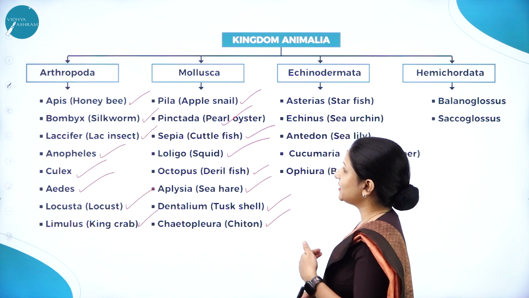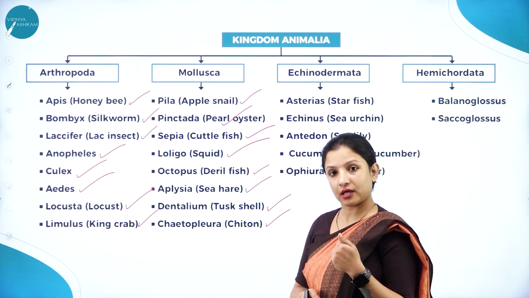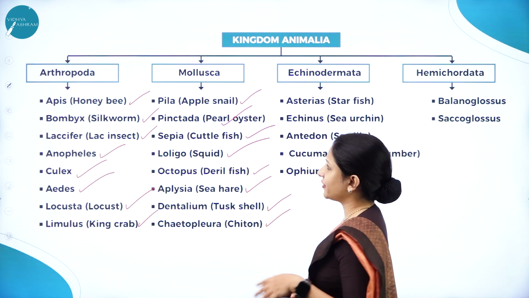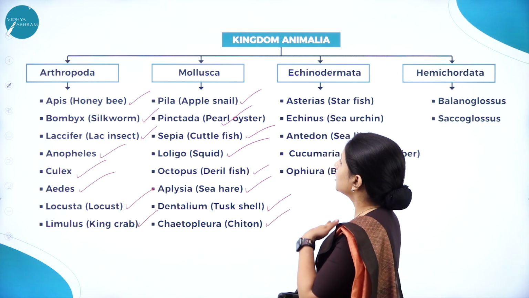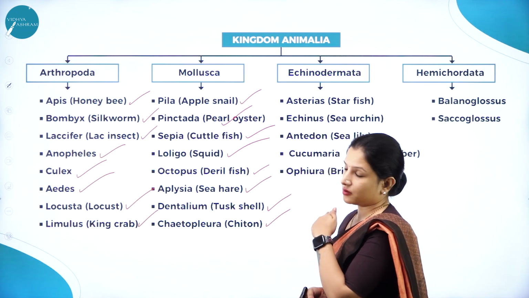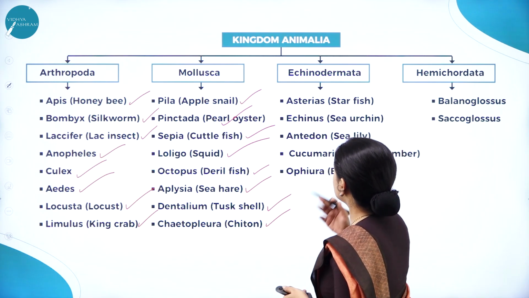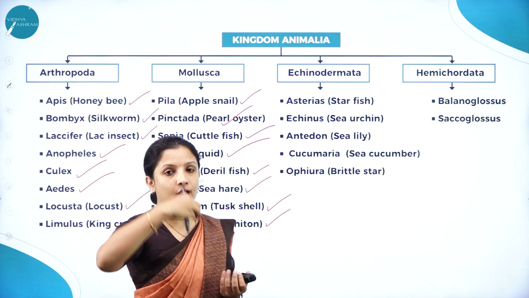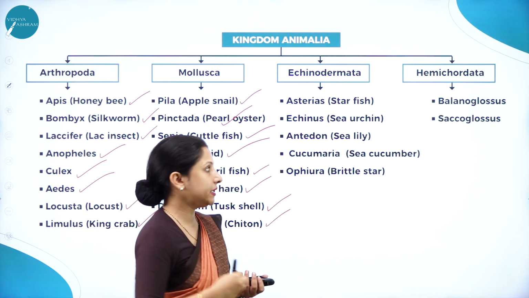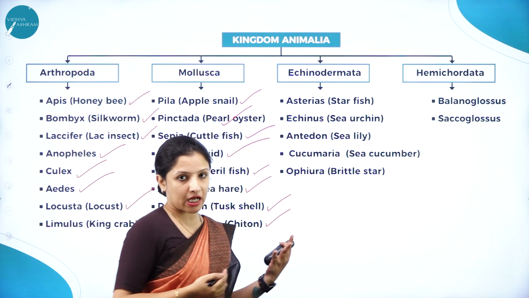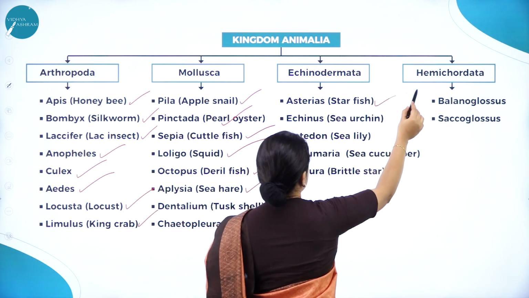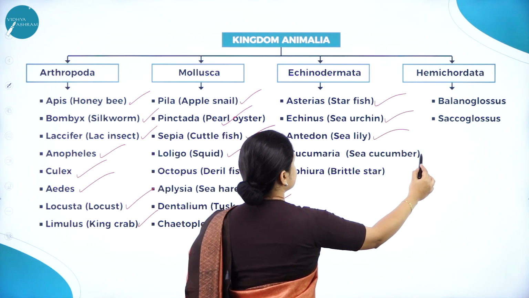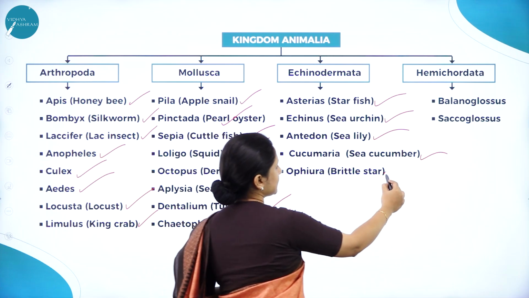So all of these are also aquatic in nature, that is usually marine habitat. And freshwater also, because oysters can be in freshwater as well. So these are marine, that is aquatic in habitat. Next, Echinodermata. Echinodermata means their bodies are made up of spines. Large, long spines will be there. For example, starfish, asterias, echinus, sea urchin, then antodon, sea lily, then sea cucumber, then brittle star.